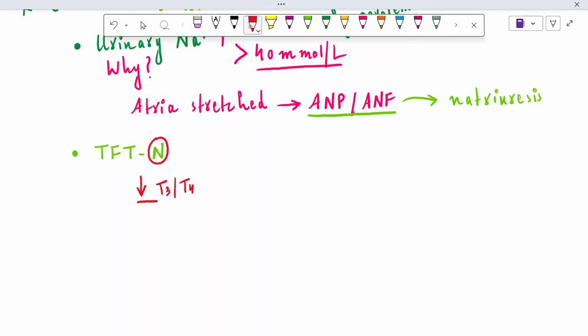When there is low T3 and T4, the regulation of the release of antidiuretic hormone is lost, because thyroid hormones regulate the release of ADH. When there is low regulation, it will automatically cause the release of antidiuretic hormone into the bloodstream. And when the antidiuretic hormone is released into the blood, it will cause euvolemia.